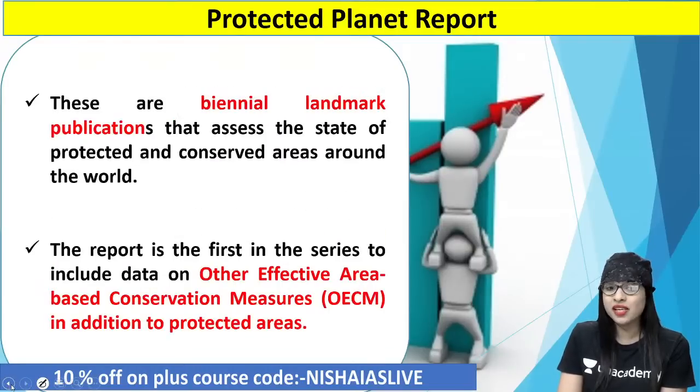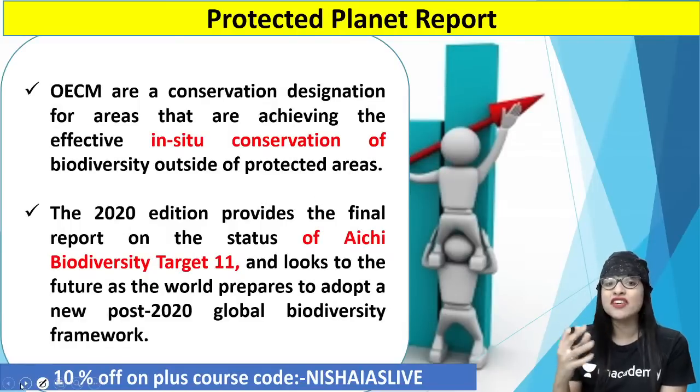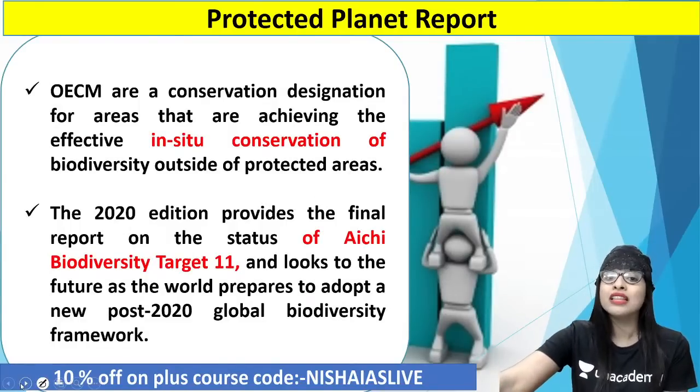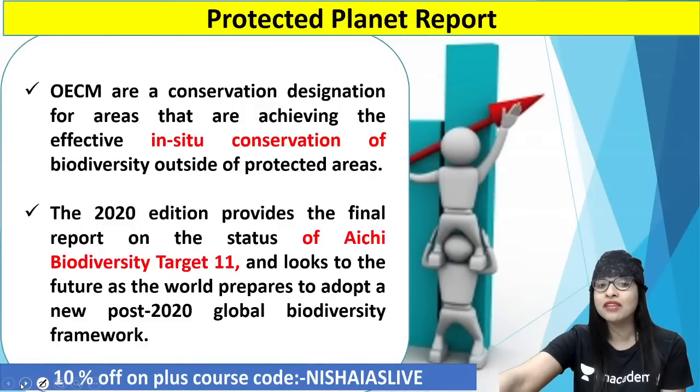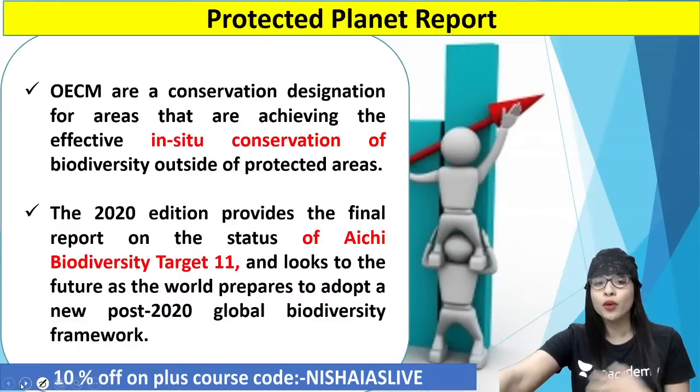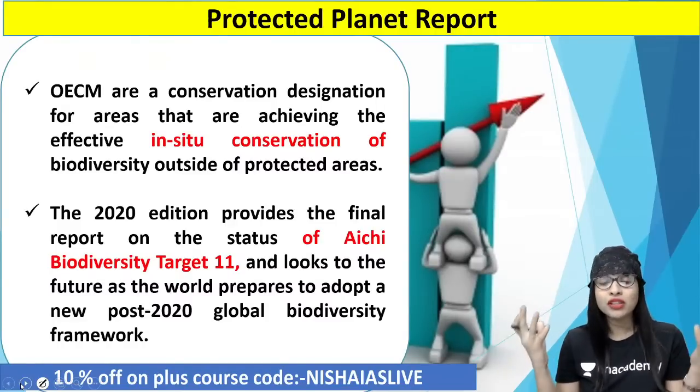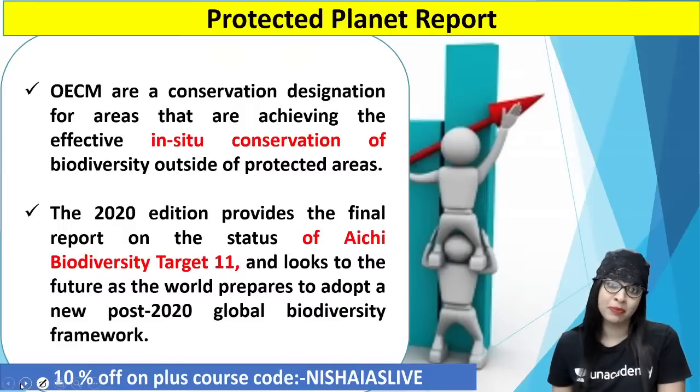And what is this OECM? See, other effective area-based conservation measures are basically conservation designations for those areas that are achieving effective in-situ conservation with regard to biodiversity outside the purview of the protected areas. That is also quite important, because when you talk about the Protected Planet report, the entire planet has to be protected in every perspective. It is not just one or two perspectives, right?